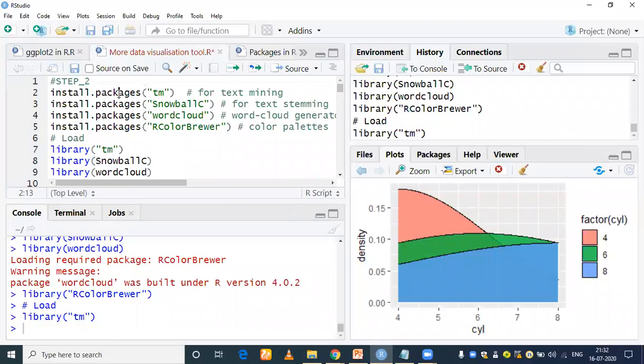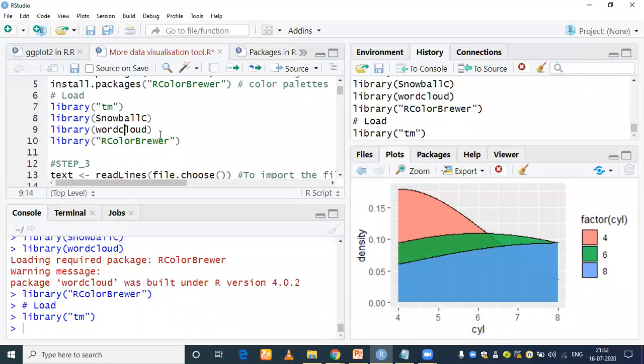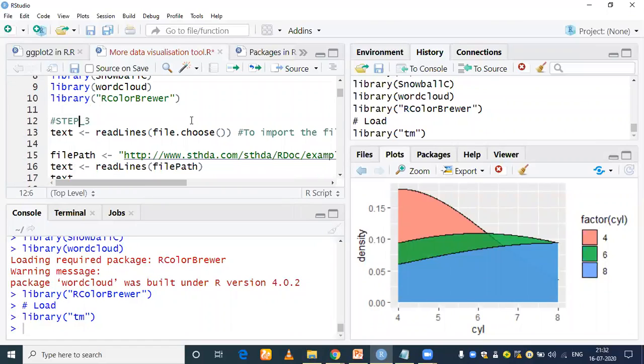See here, we install the package, we load the package. Now let's see the third step. As I told you, if you want to choose a file which is saved in our system, you need to execute this line.